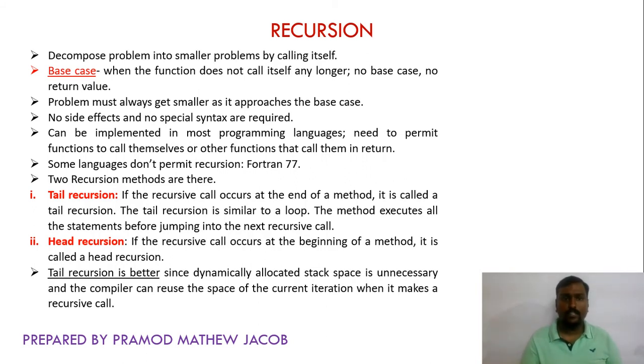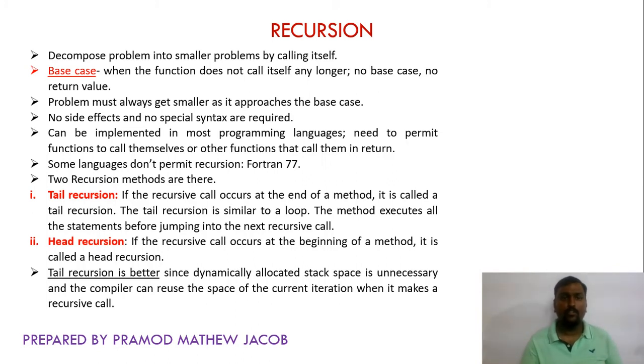In a recursive function, there should be a base case. This base case is the condition at which the function does not call itself any longer. If there is no base case, no return value. The problem must always get smaller as it approaches the base case. There are no side effects and no special syntax required for recursion. Most of the programming languages support recursion, but languages like Fortran 77 don't permit the concept of recursion.